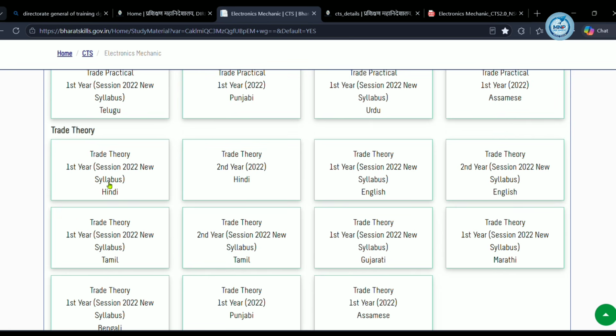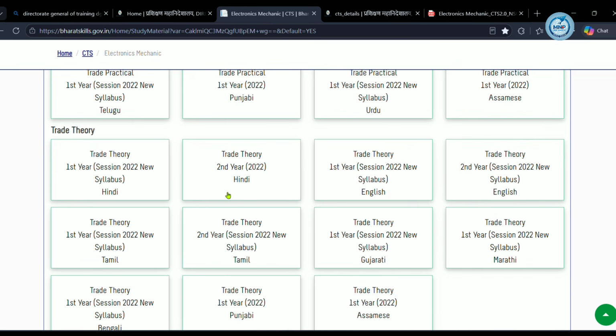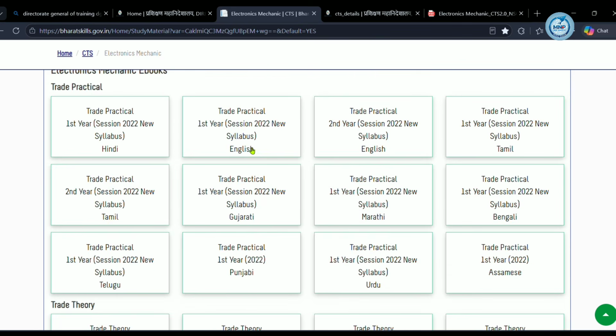Electronics mechanic is a 2 year course. Here you can see the 2 year courses, and these materials are available in Hindi, Tamil, Bengali, Punjabi, Assamese and English. You can download whichever you are comfortable reading. I'll download trade theory in English, as I am comfortable in English medium. I will download first year and second year. Electronics mechanic is a 2 year course, so you need to study both the first year and second year materials.